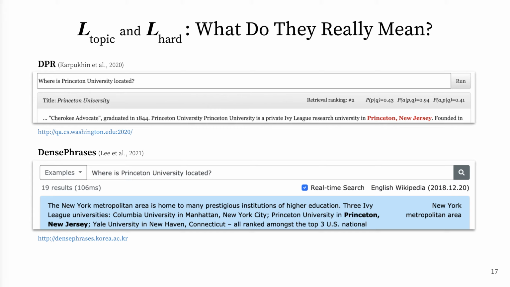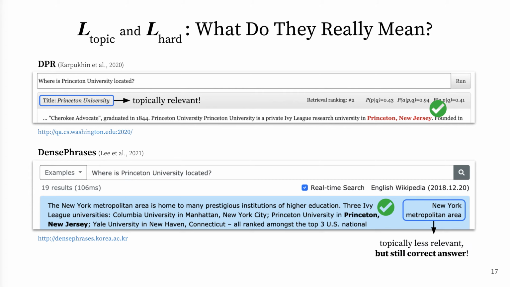However, while DPR found the answer from a topically relevant document, which means that it has good L-topic, DensePhrases retrieved the correct answer from a topically less relevant document, New York metropolitan area, which means that it can search fine-grained information in each passage regardless of their topics. So good L-hard means that DensePhrases can give the correct answer even when the passage is less relevant.